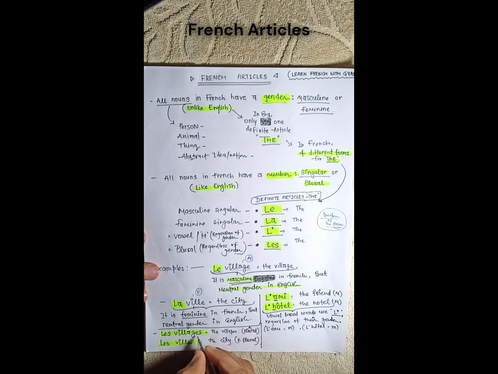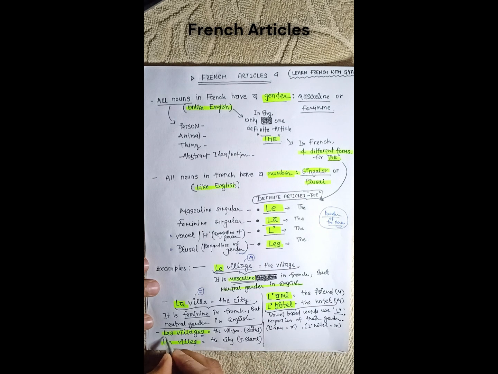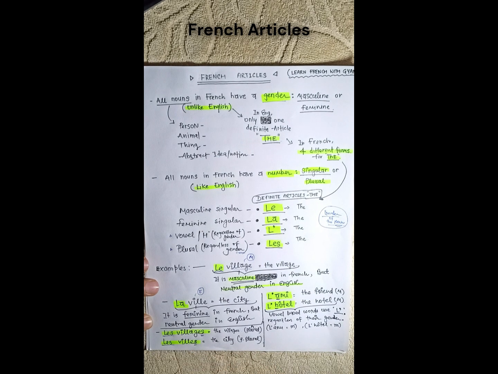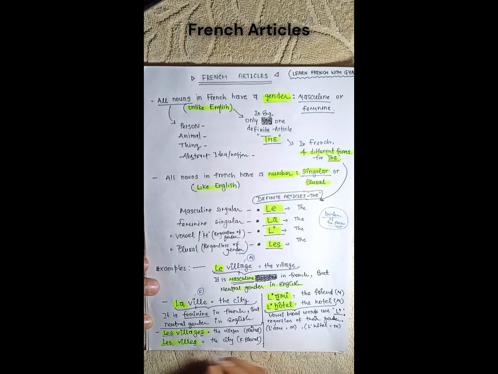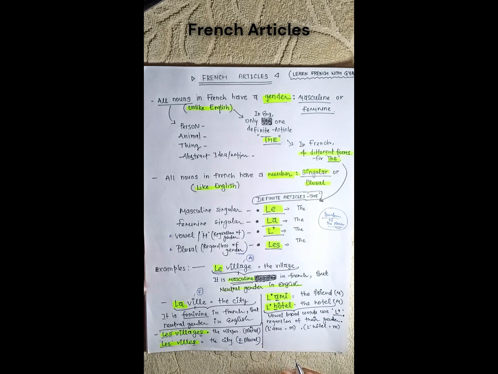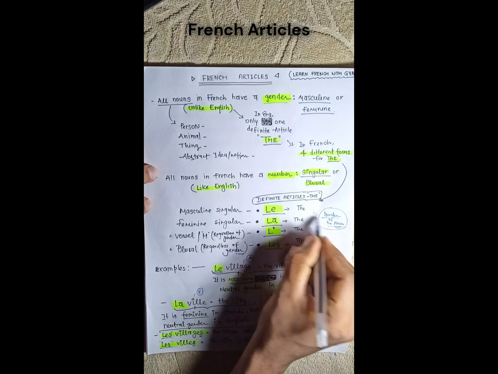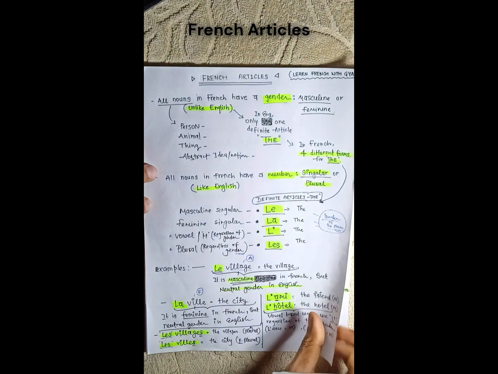I am writing in plural form, adding an extra e, and les villes, adding an extra e at the end, so making it plural form. And now you can see that we are using les because they are written in plural form. Regardless of their gender, we are going to use les, even for masculine, and the same for feminine also. So these are the definite articles in French, and there are four different forms, and they are to be learned with the gender of the noun.